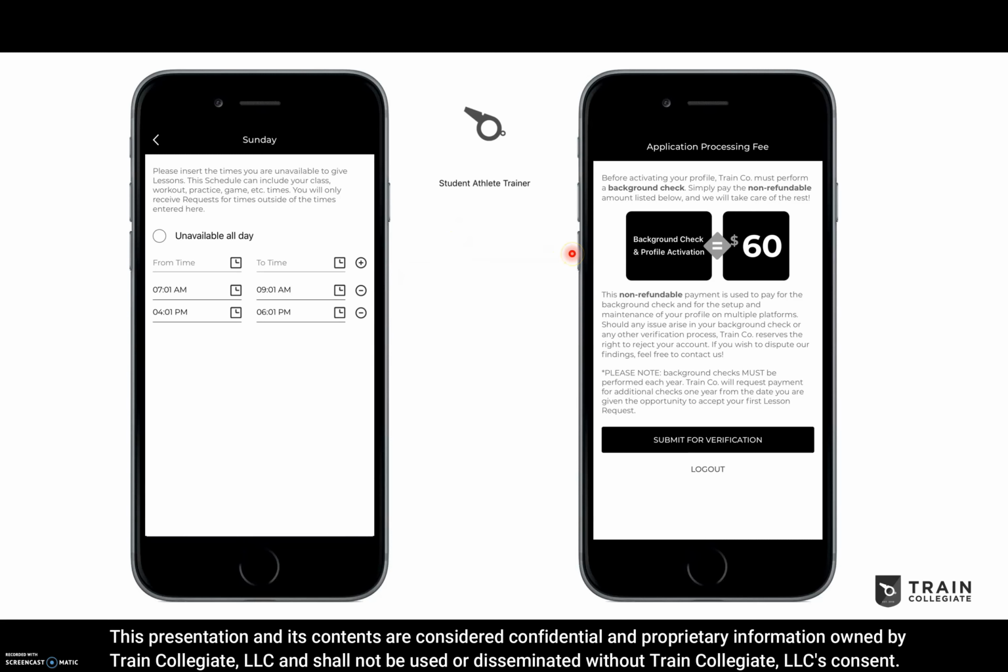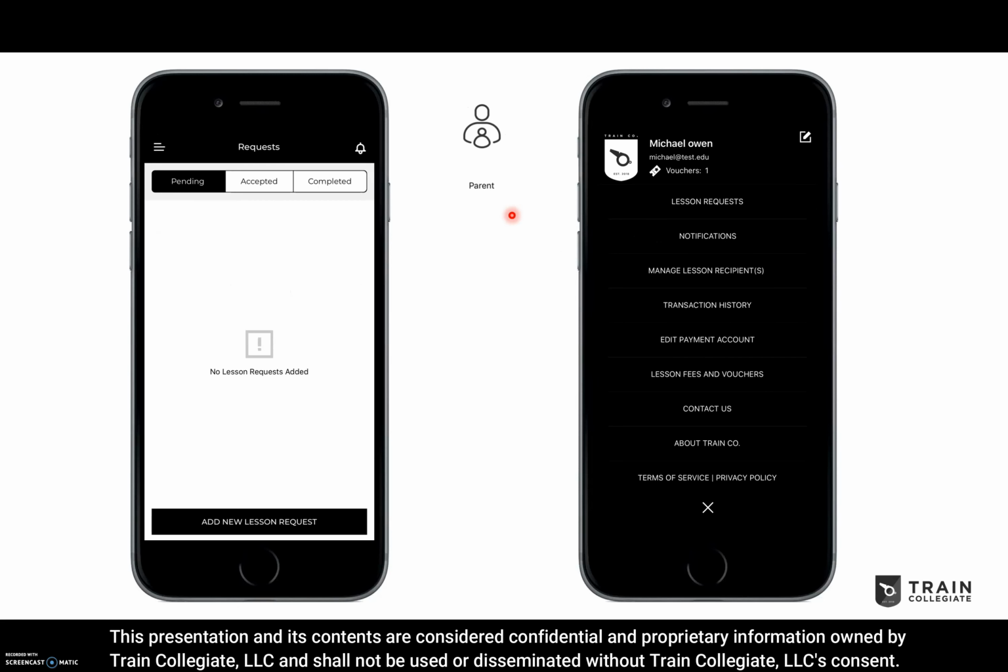And here, in order to create a safe environment for everyone on the Train Collegiate app, we require all college athletes to pass a background check before they're given access to the app. So this $60 covers that background check. It gives them a year's worth of access, at which point we'll run another background check just to make sure that we're current. And all of this is done through the app, so it's super simple, super fast.